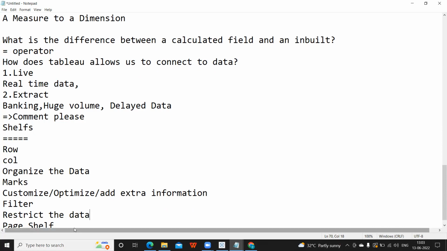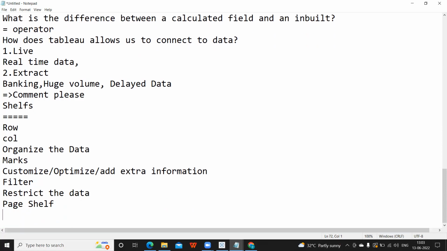Page shelf is again how you want to view the data, like having attention only on some part of the data at once instead of showing the entire data at once. A simple example I can give is a book. Suppose you are reading a book, at a time we will read only one page, right?